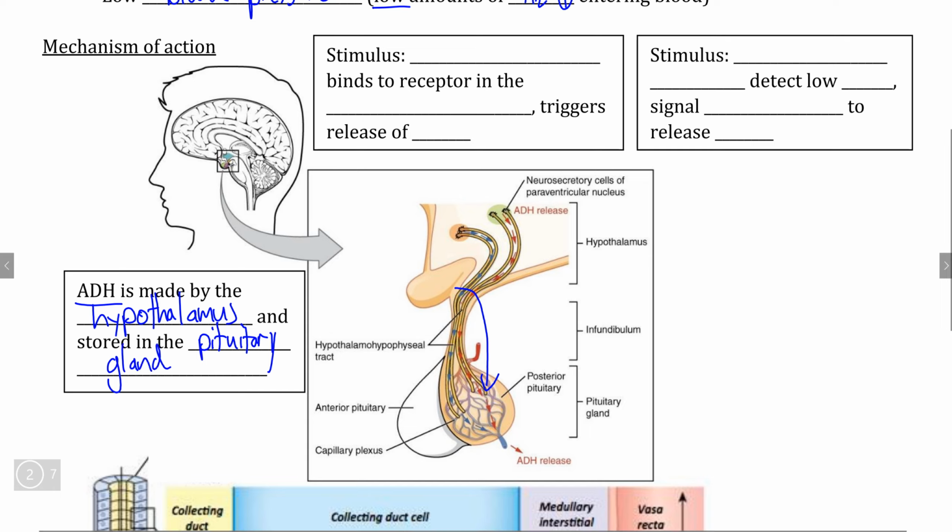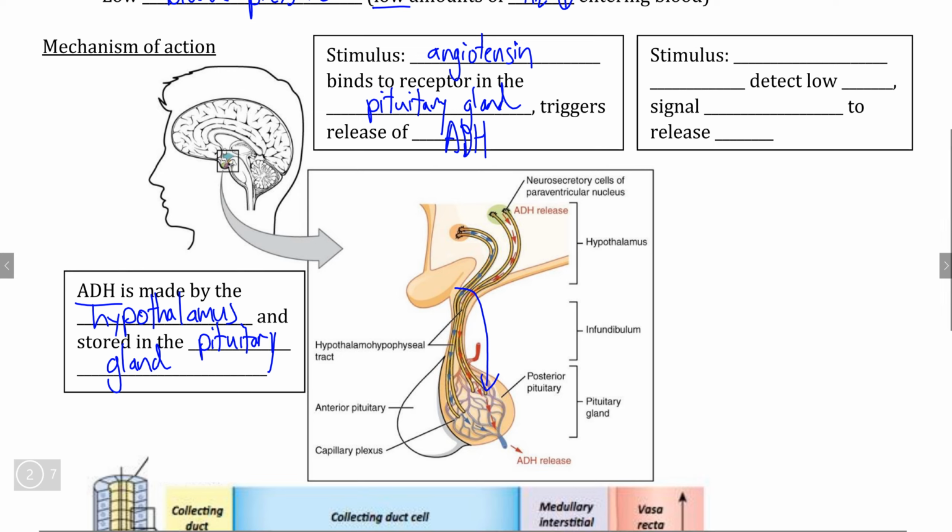Now, once again, this stimulus can either come from angiotensin, which, if it makes its way through the blood all the way back up to the pituitary gland, when it binds to the appropriate receptor in the pituitary gland, it signals the pituitary to release antidiuretic hormone into the bloodstream, where it can then travel down to the kidneys and cause the effects that it is going to cause.